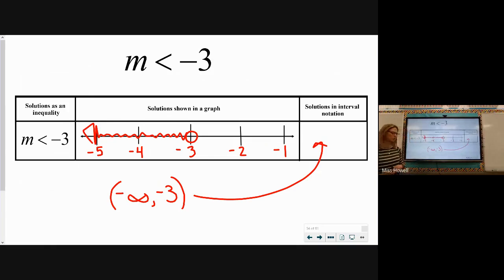And so our interval for this one would be: our solutions go from negative infinity to negative 3, where both the negative infinity and negative 3 are not parts of the solution. So parentheses, not brackets. All right, let's try another one.